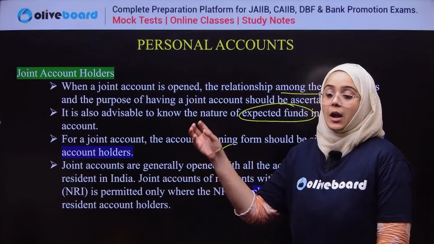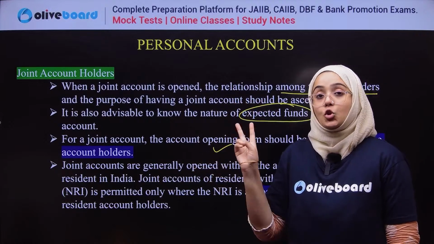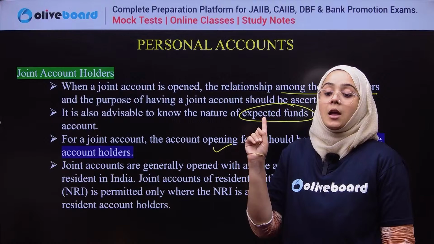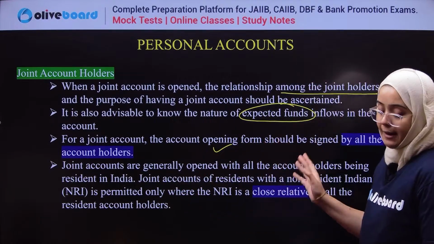So the joint account form should be signed by all. In the case of an NRI, there should be a close relationship, the expected flow of funds should be advisable to know, KYC should be done, and everything.